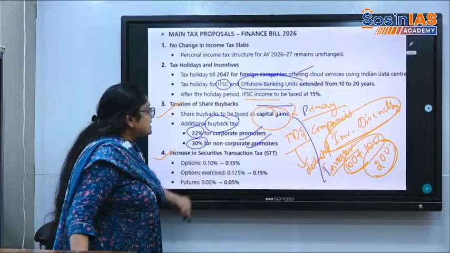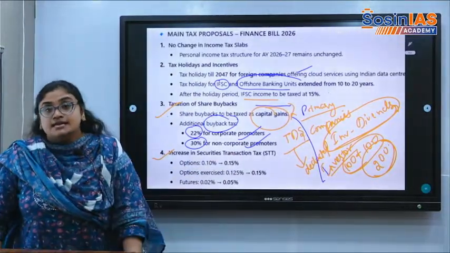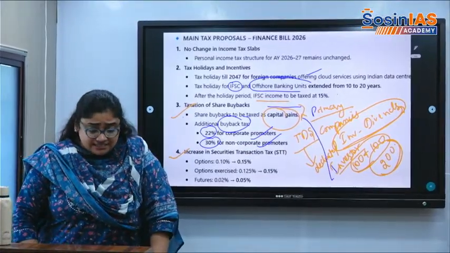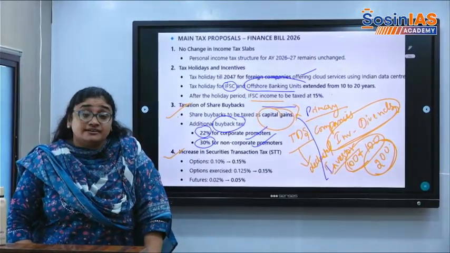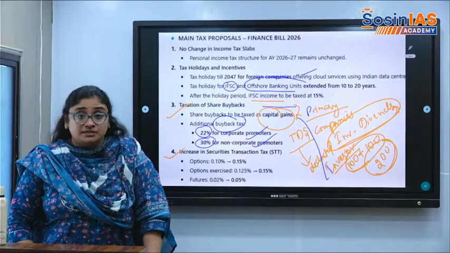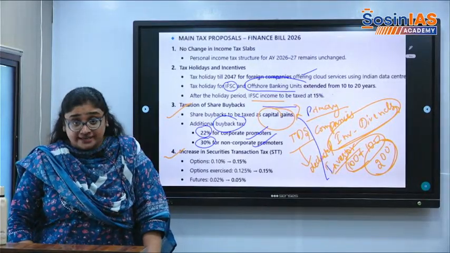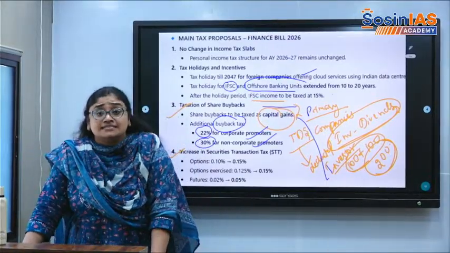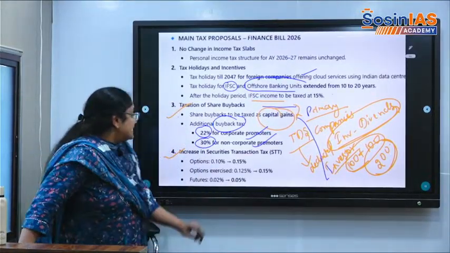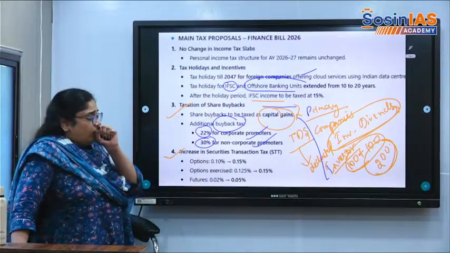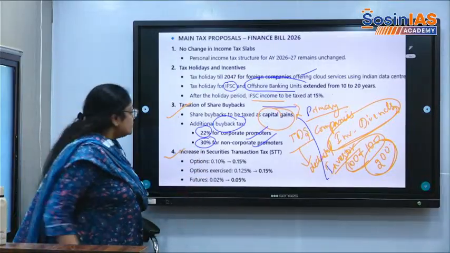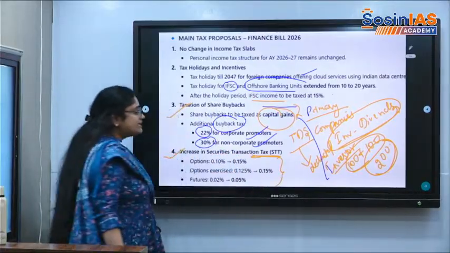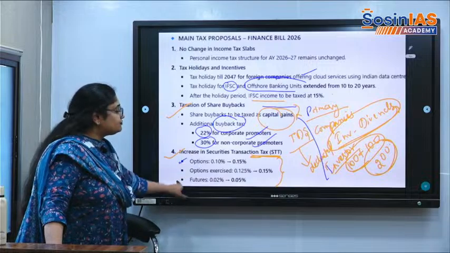Then, the increase in the securities transaction tax. See, a lot of investors, India has become the largest secondary trading market. A lot of people sell shares, buy shares, and there is a securities transaction tax that is levied, which is increased. It was there before also. It is increased. For what is it increased? For options and for futures.